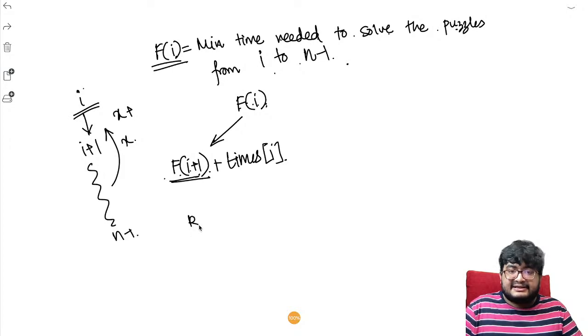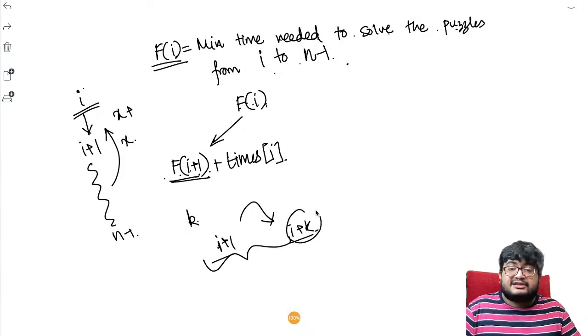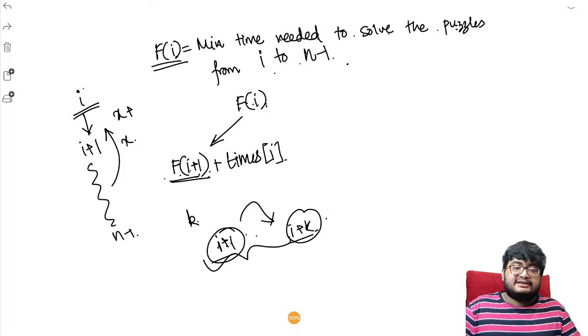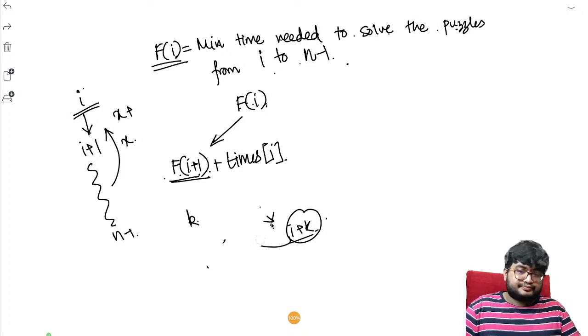Let's say he searches for it. He has a choice. What is the next one he wants to decide on? From I plus 1 to I plus k, one of them he has to solve next. In the best case, he can solve I plus k next directly, right? But he can decide to solve something in between or directly I plus 1 as well. Even after searching, he can directly decide to solve from I plus 1 itself. It is his choice. It is not necessary to make a jump of k.